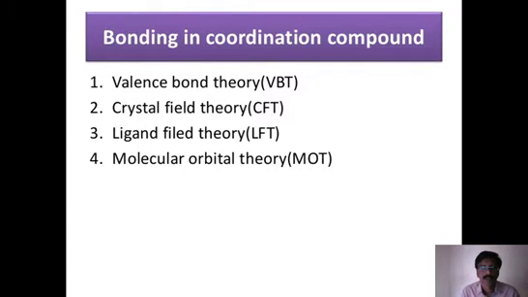Today's topic is in continuation of the last session, because in the previous session we were discussing coordination chemistry, coordination compounds. We had covered what is a coordination complex, what is a central metal ion, what are ligands, what are different types of ligands, and how to name complex ions and coordination compounds, the IUPAC nomenclature and the rules for that. Till now we have covered all the major parts.